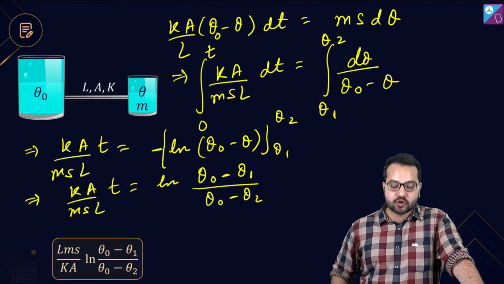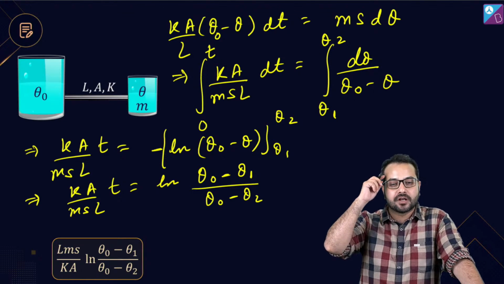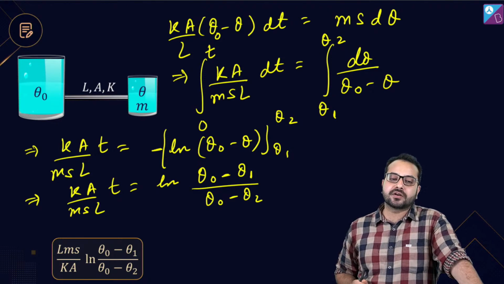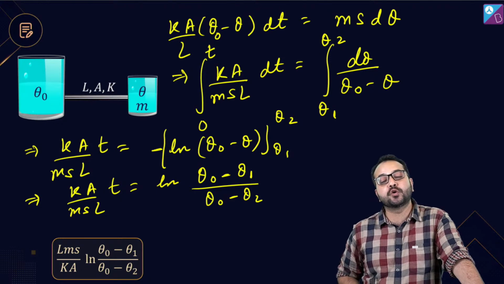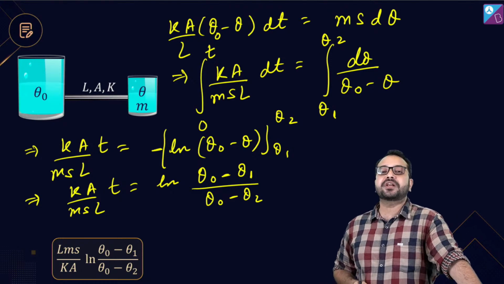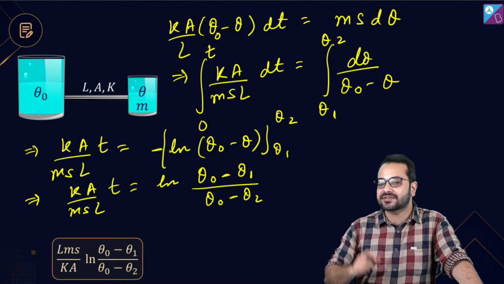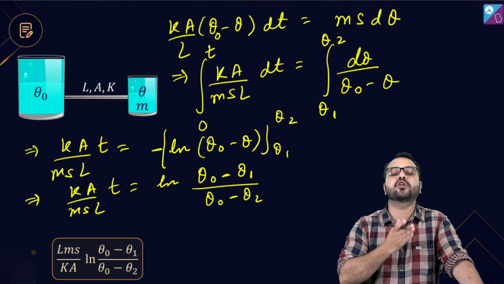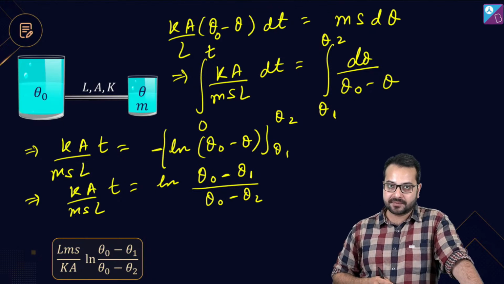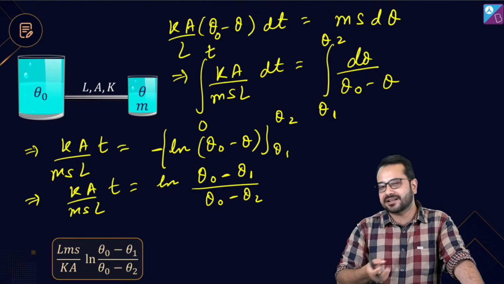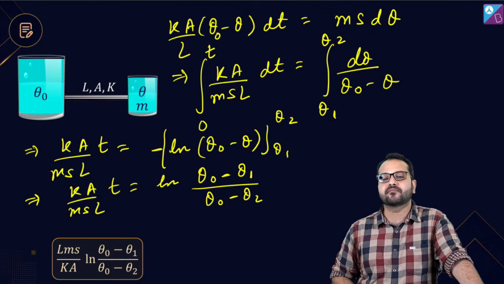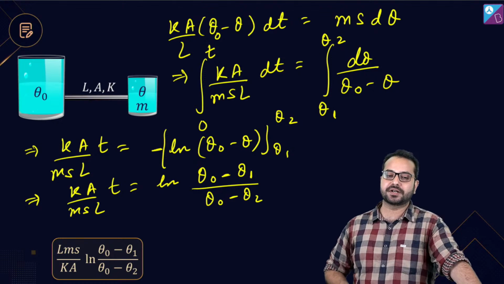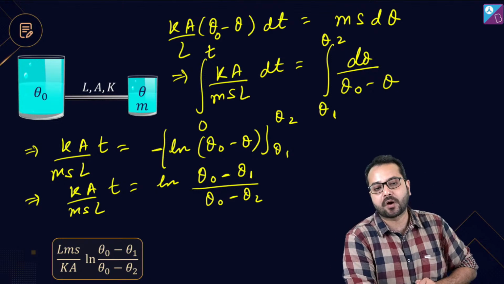Excellent. Very good. So the thing in this question was the idea that you will have to integrate, the idea that the heat current is not going to be a constant, it is going to be a function of the temperature difference, and the temperature difference is not going to be a constant, it is going to change. So that concept or that understanding would automatically lead you towards integration, right? And once you figure out that you have to integrate, then it is simple mathematics. At this stage I don't think you have a lot of problem integrating, right? But that idea is important, and that is what we are trying to understand.